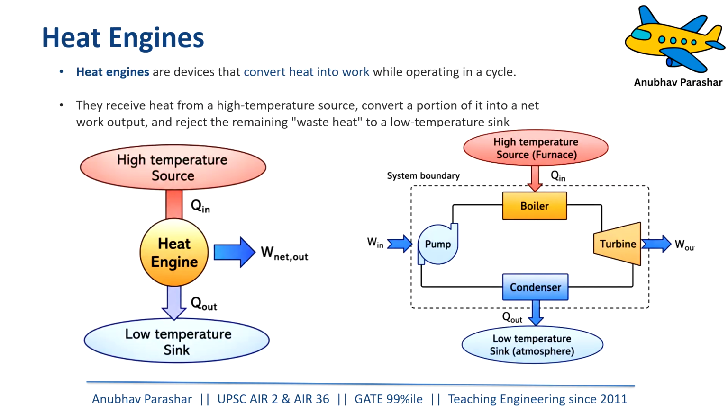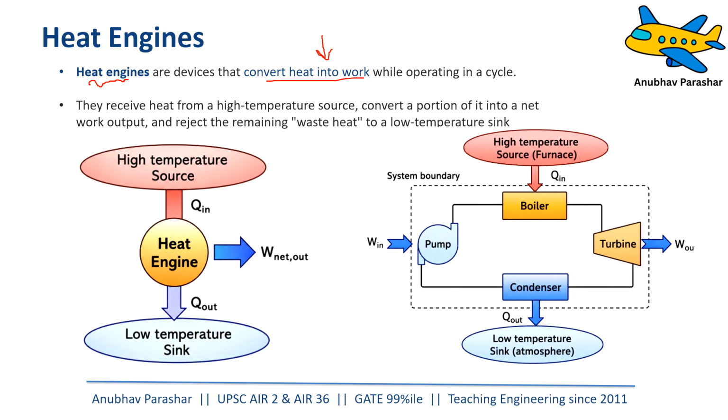Okay. So this is what a heat engine is like. Let us try to understand what is a heat engine. Heat engines are devices that convert heat into work. This is the main concept behind studying thermodynamics. We want to create engineering systems, devices that can convert heat into work, isn't it? And a heat engine is such a device. All our jet engines, thermal power plants, everything which is producing work, are a form of an engine, be it the IC engine, we are going to see.